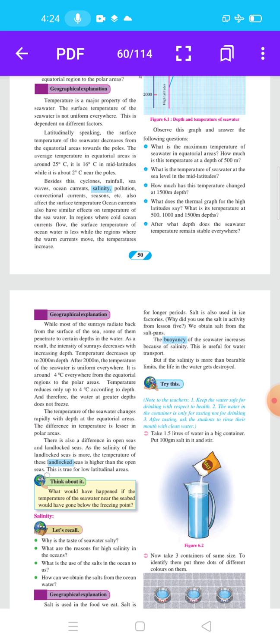Think about it. What would have happened if the temperature of seawater near the seabed had gone below the freezing point? Write the answer to this question.